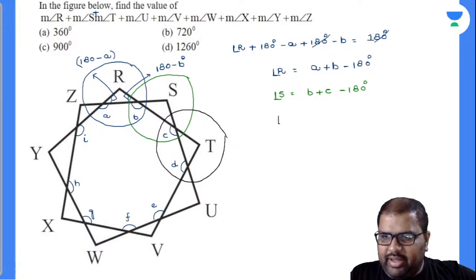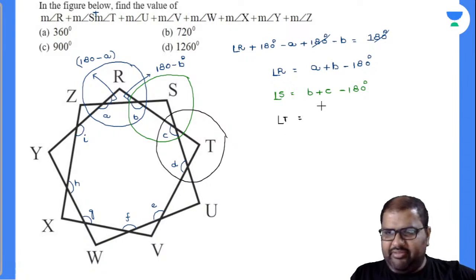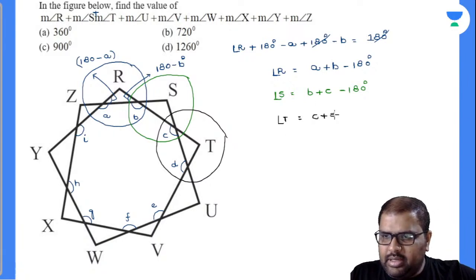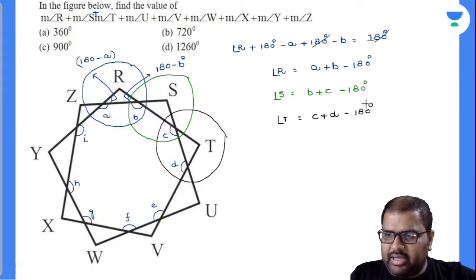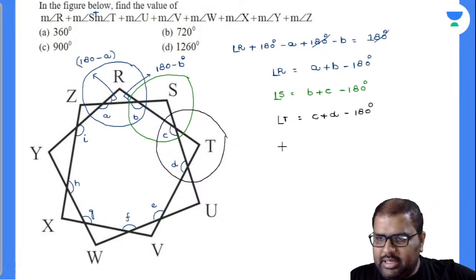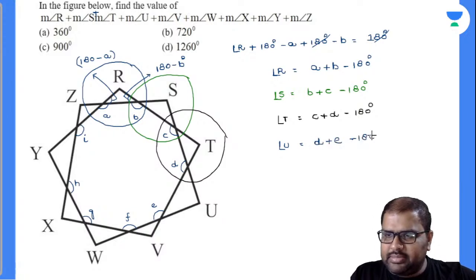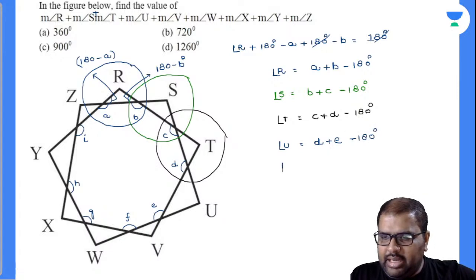Now I'm writing the final equation, as I have proved with one equation. Writing each and everything will be a waste of time. C plus D minus 180 degrees. Am I right or wrong? Yes, perfectly. I'll write the remaining ones. Angle U is equal to angle D plus angle E minus 180 degrees. Now what about angle V?